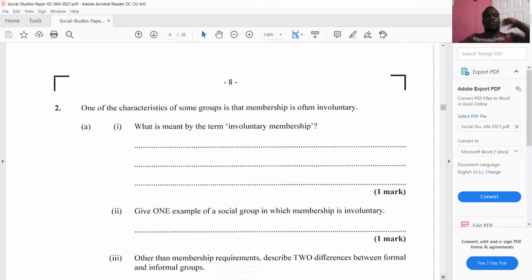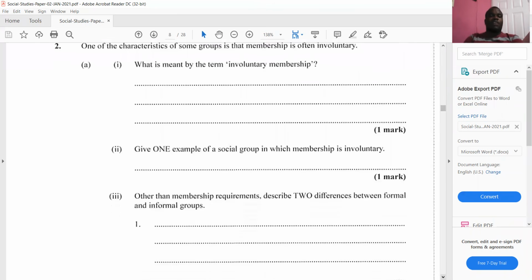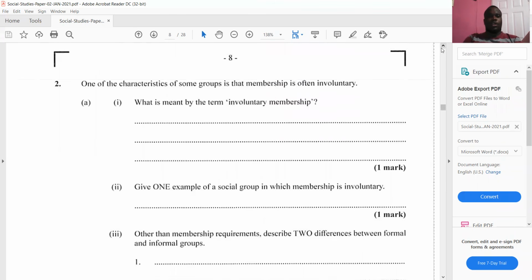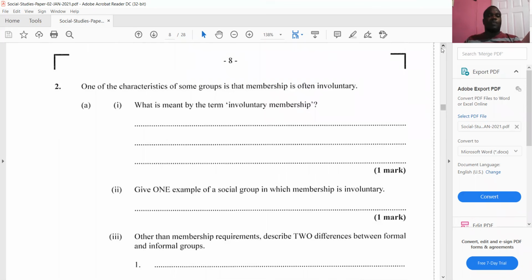We are at question 2. So question 2 says, one of the characteristics of some, hold on, scroll up back here. One of the characteristics of some groups is that membership is often involuntary. What is meant by the term involuntary membership? Involuntary membership is where an individual has no choice in joining that particular group. That is involuntary membership. Next part says, give one example of a social group in which membership is involuntary.